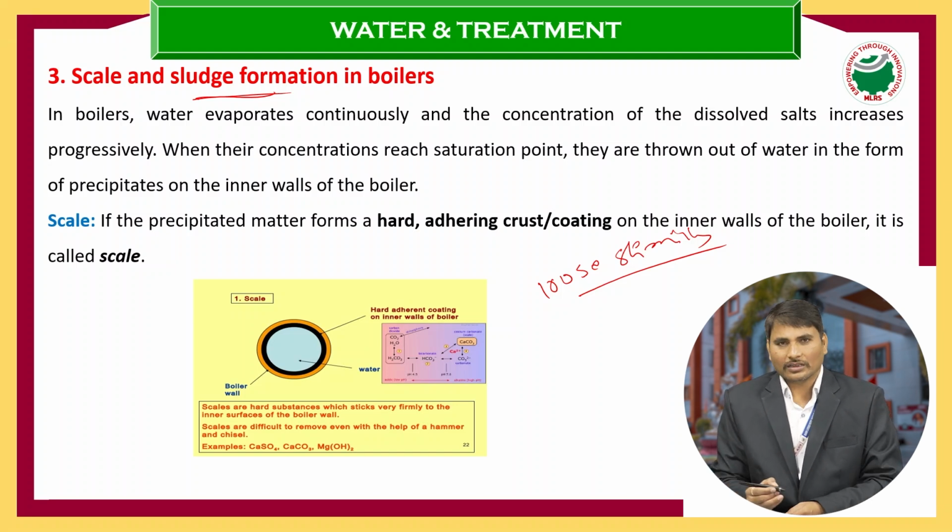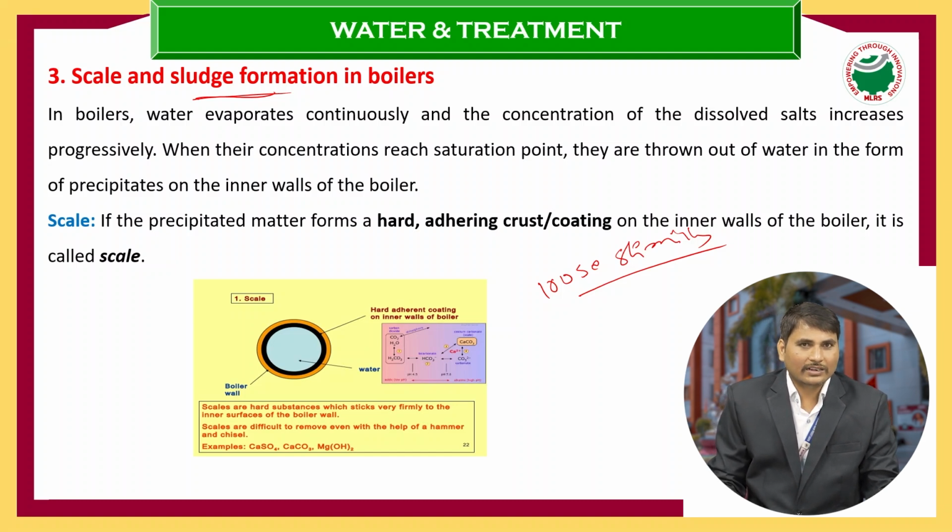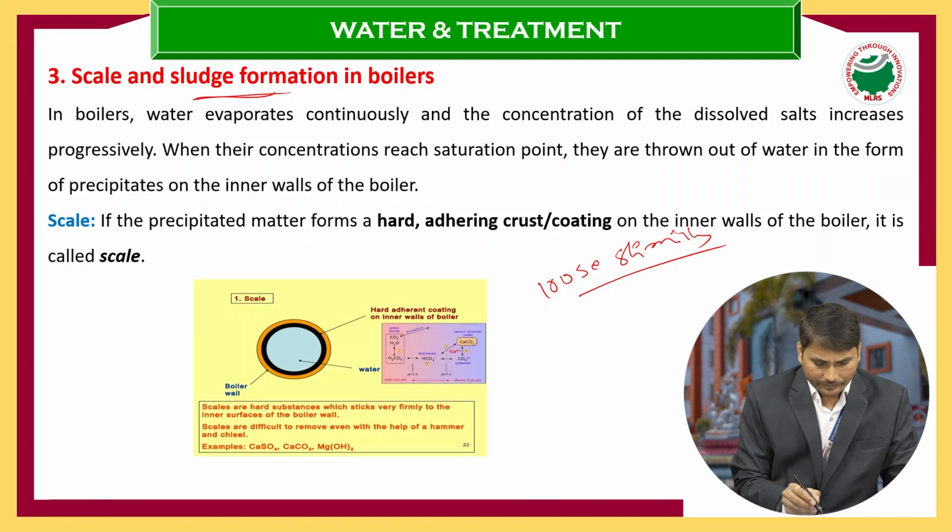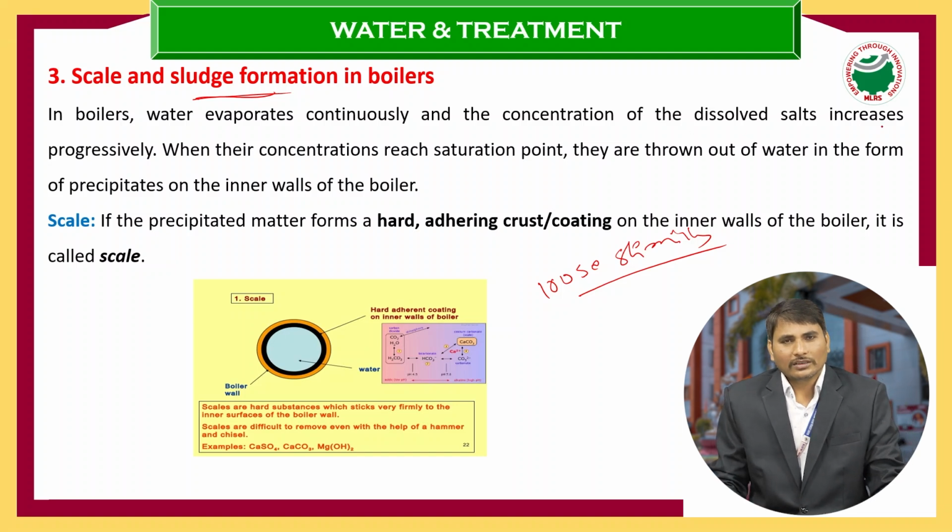Upon continued heating of the water to generate steam, these impurities come down from the water, remain suspended in that water, and appear at the top of the water. That loose and slimy precipitate we call sludge. And the sludge is easily removed by the blow down operation.